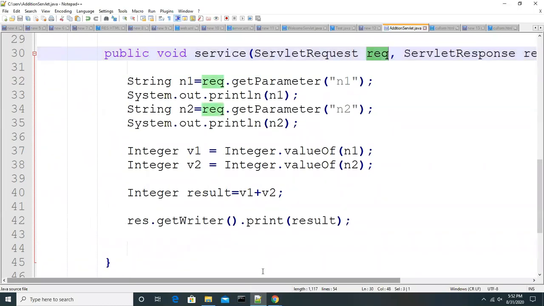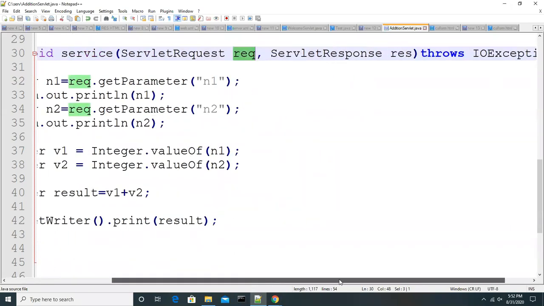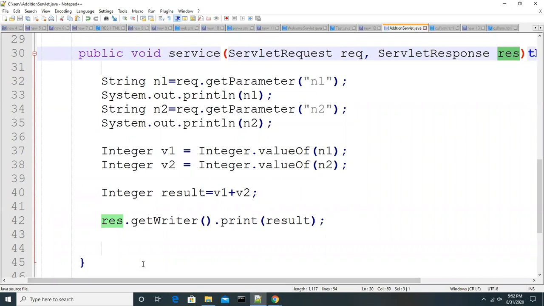From the request object you get all the data sent by the client, and the response object is used to send the response, the data, back to the client. There is a method called, which method, guys? The getWriter method.